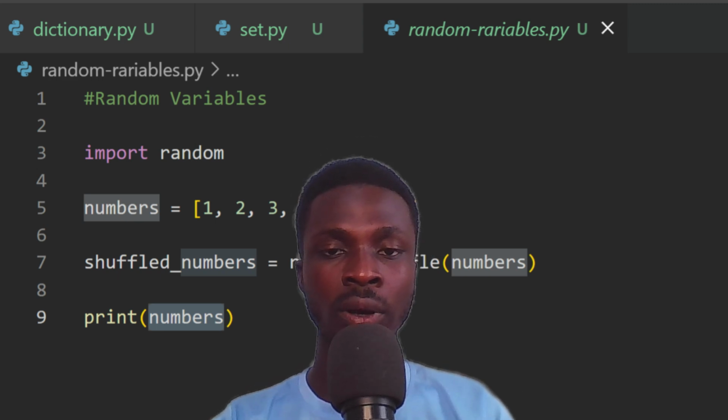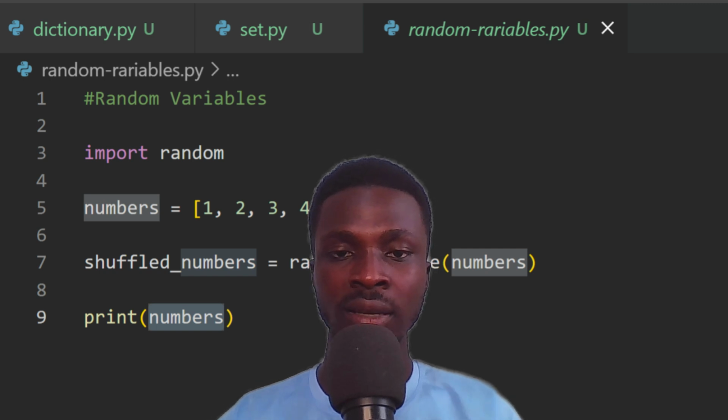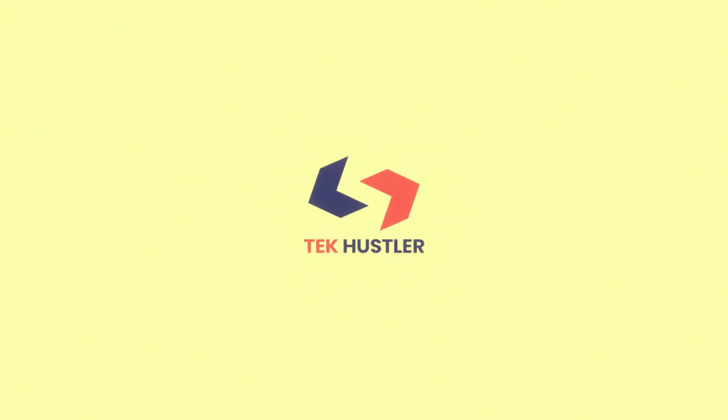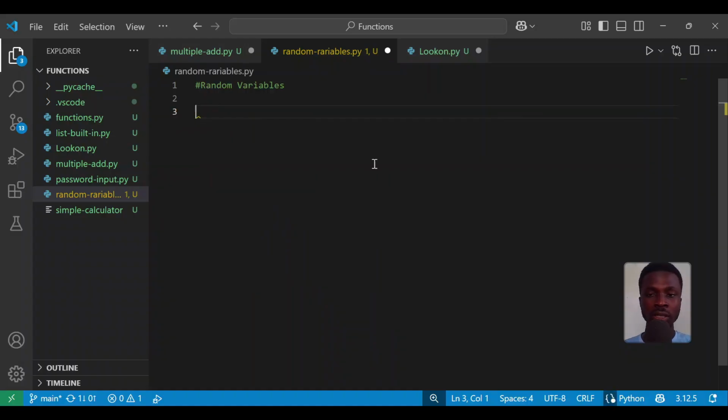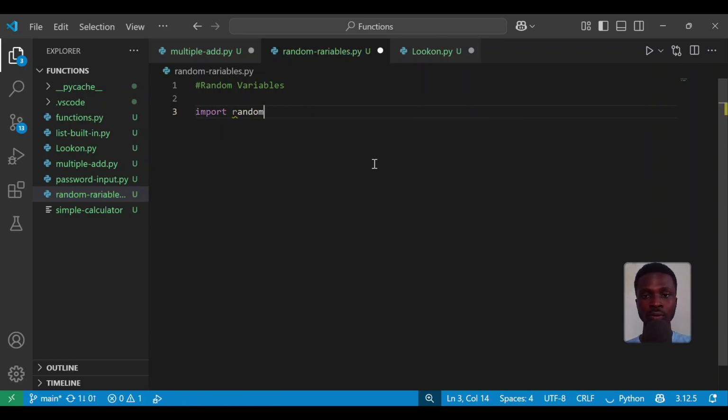The first thing we are going to learn is how to import the random module in Python. This is how you import the random module. You say import random. As you can see, I've been able to import random.